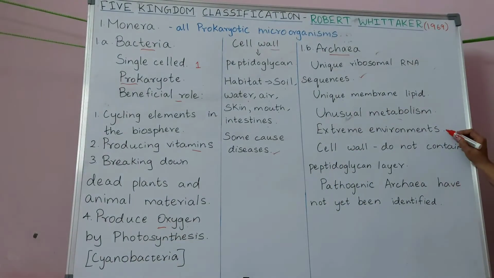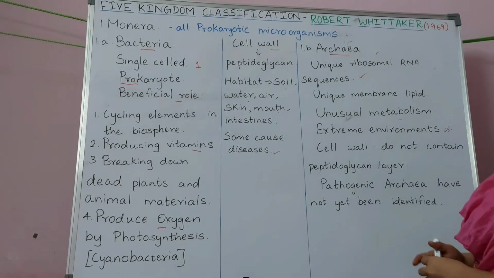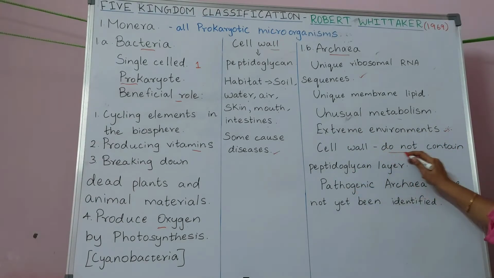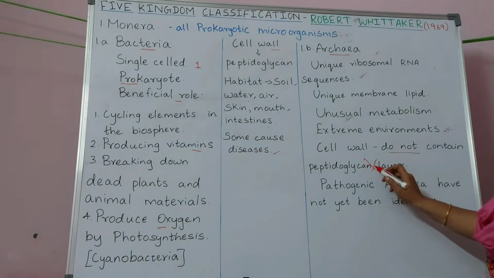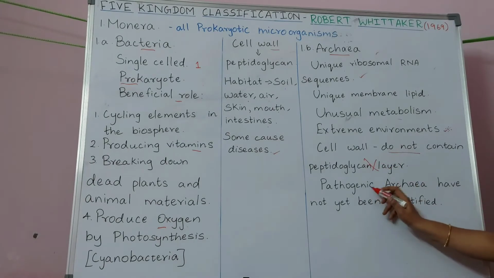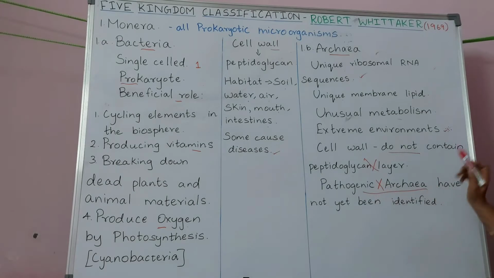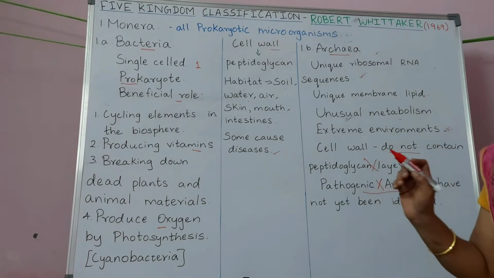And they prefer to live in extreme environments. This was thought initially, but now we found that archaea live in a wide range of environments. Archaeal cell walls do not have a peptidoglycan layer, and we do not have any pathogenic archaea. We have not discovered any pathogenic archaea so far.